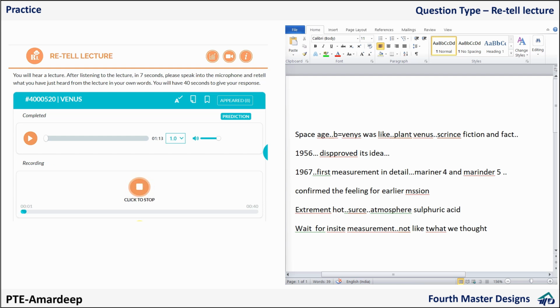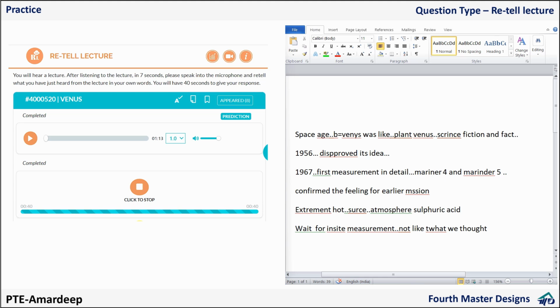The lecture was about planet Venus, in which the lecturer discussed its significance for the scientific community. Firstly, the lecture discussed important terms like science fiction, science fact, 1956, 1967, when first measurements were taken in detail. Then the lecture said Mariner 4 and Mariner 5 confirmed the feeling from the earlier missions. Then the lecture said the surface of the planet Venus is extremely hot. The atmosphere is made up of sulfuric acid, and in situ measurements were not like what we thought. Overall, the planet Venus was different from what we thought. Overall, the lecture was very informative, as we got detailed insights about the topic and strongly.